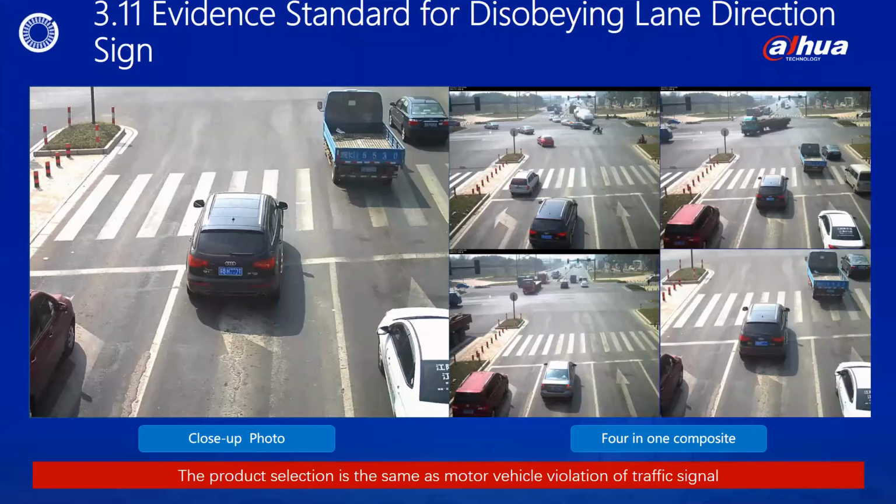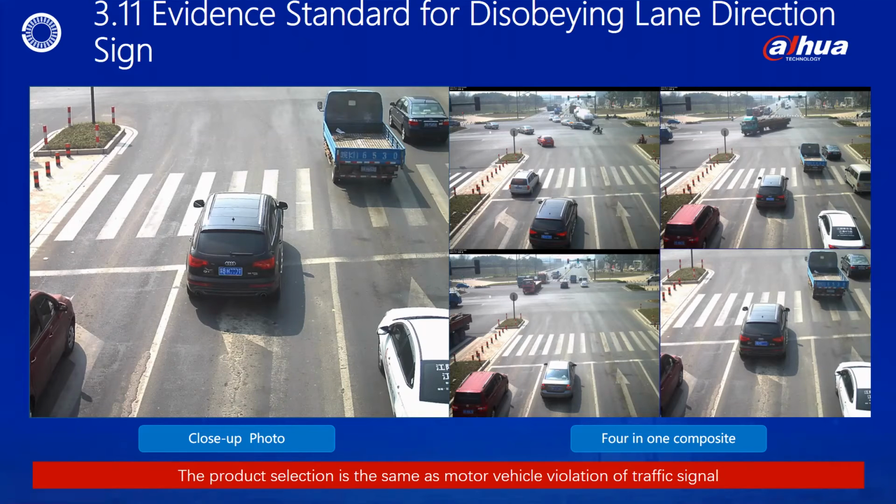Page 3.11 Evidence Standard for Disobeying Lane Direction Sign. This is a composite picture effect. The third photo of this illegal image forensics needs to clearly show the direction of the vehicle.